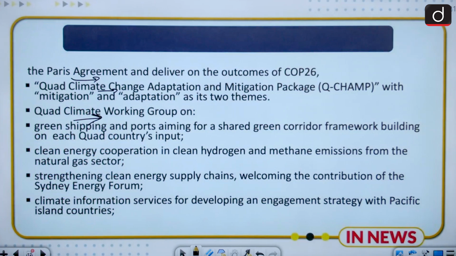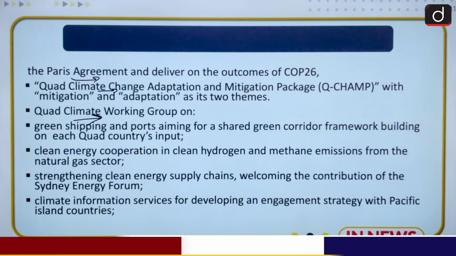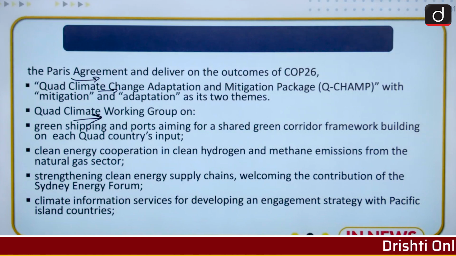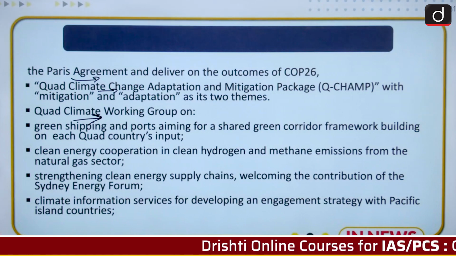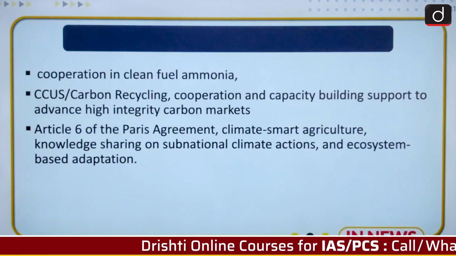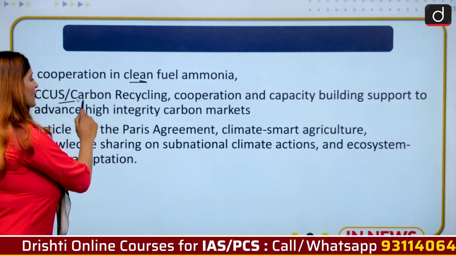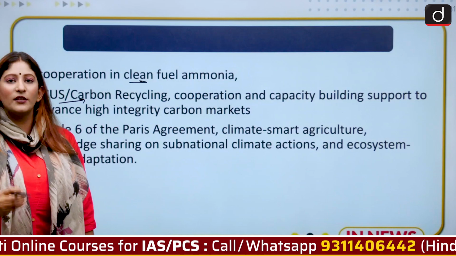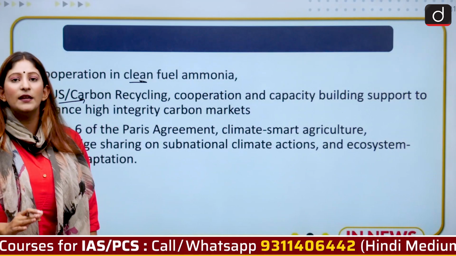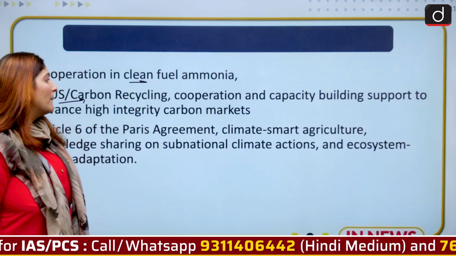Green shipping, port aiming for a shared green corridor framework building, and clean energy cooperation, clean hydrogen and methane emissions from the natural gas sector, strengthening the clean energy supply chain and welcoming the contribution of the Sydney Energy Forum. Climate information services for developing an engagement strategy with Pacific Island countries. Then cooperation will be given in fuel ammonia and carbon capture and utilization. Everything will be dealt with the help of this portal.